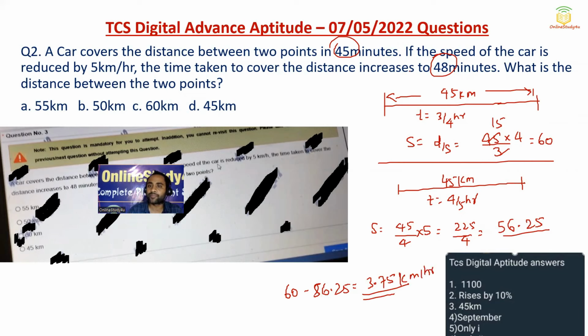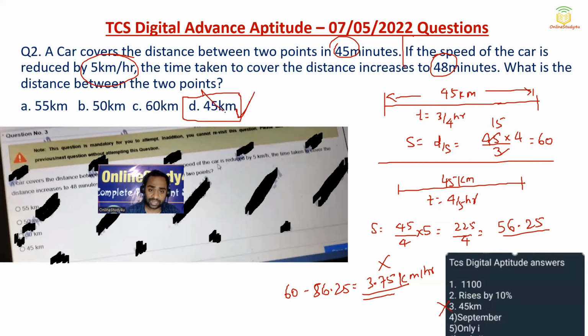But what they're telling is, if the speed of the car is reduced by 5 kilometer per hour, it is not reduced by 5 kilometer per hour, it is reduced by 3.7 kilometer per hour. So this answer is completely wrong. So friends, if you depend on the Telegram group, then your selection also will depend upon the Telegram group, right? So you are seeing this, they are not even verifying the answers through the options.